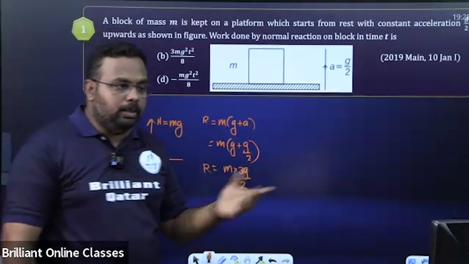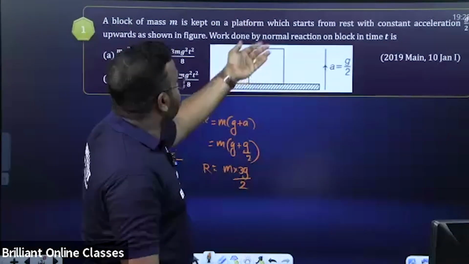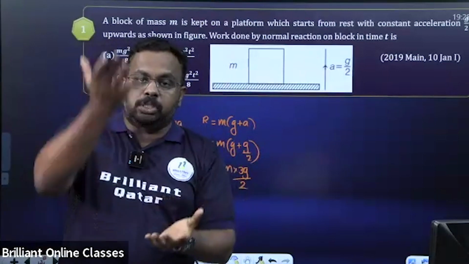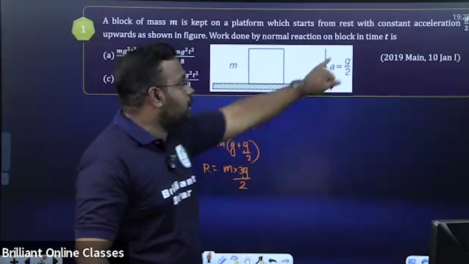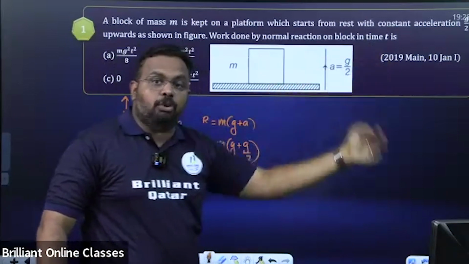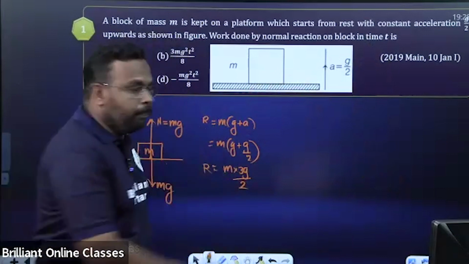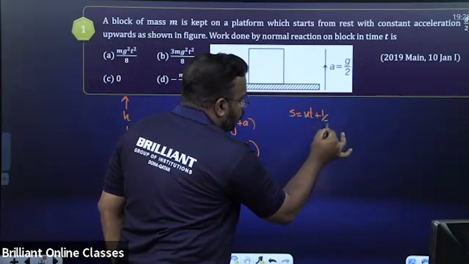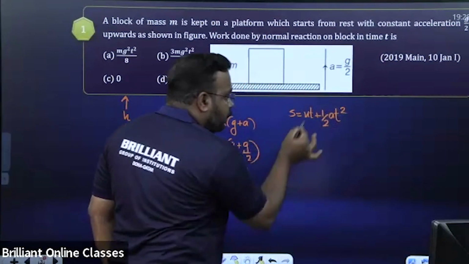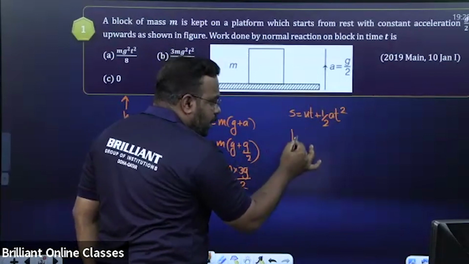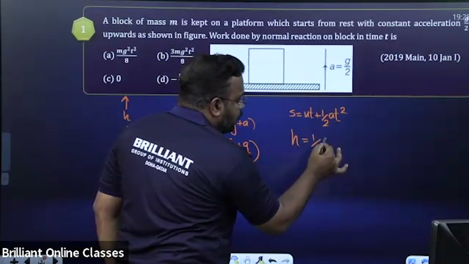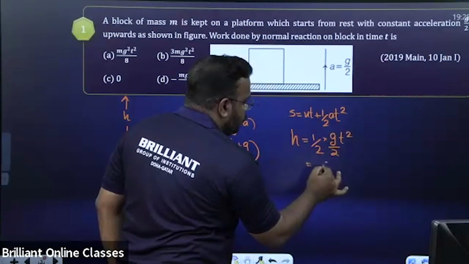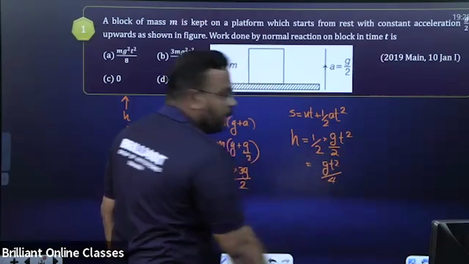Now they are asking the work done by the normal reaction on the block in time t. For work done, it is force into displacement, so we have to find the displacement covered by the body in t seconds. For that, use the equation of motion. It starts from rest, so S equals ut plus half at squared, with u as 0. So the height h is equal to half into acceleration g/2 into t squared. The height is gt squared by 4. This is the displacement.